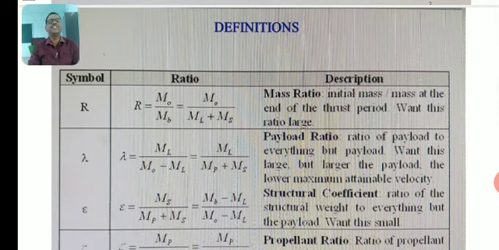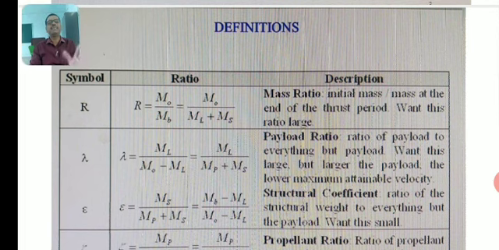So, certain definitions. R indicates the mass ratio. It is the initial mass by the mass at the end of the thrust period. Then the payload ratio, the ratio of payload mass to everything but the payload, that is M0 minus ML, where M0 is the total mass minus the payload mass.